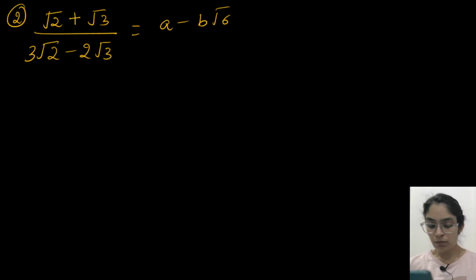Okay, so we have to find a and b. Here a is equal to 2 and b is equal to 5/6.